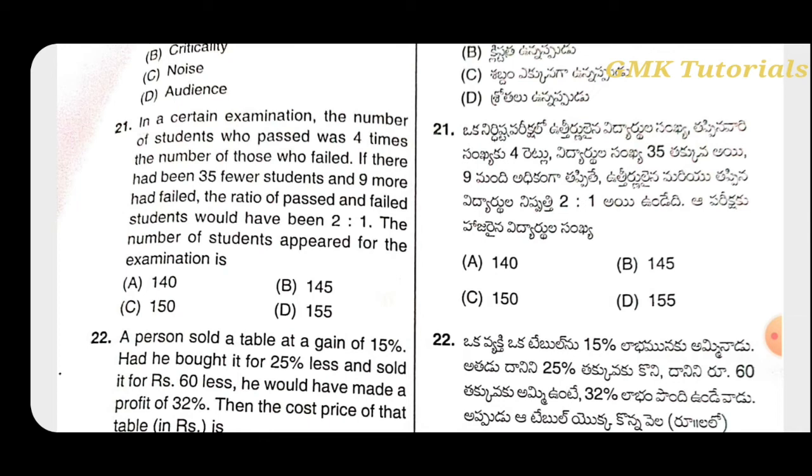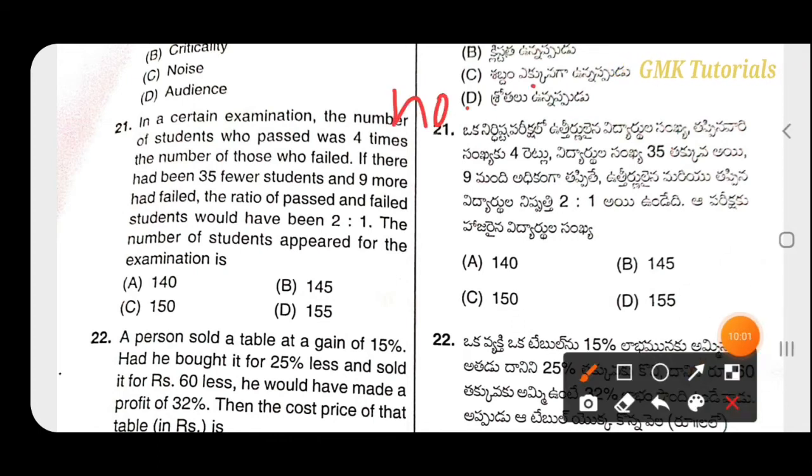The number of students who appeared for the examination is, so here they gave in the examination 4 times the number of those who failed. So if there had been 35 fewer students and 9 more had also failed, the ratio is 2:1. First we will take the number of failed students.